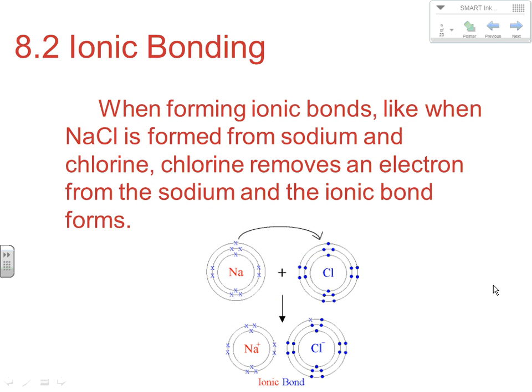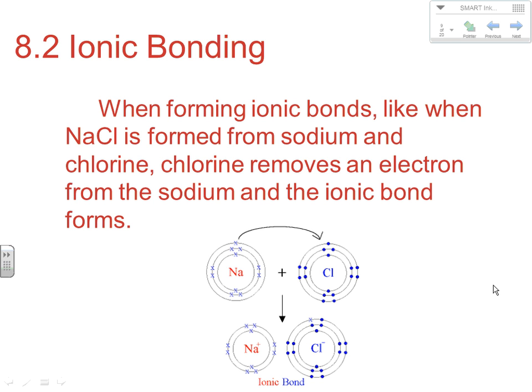Now, in forming ionic bonds, like when NaCl is formed from sodium and chlorine, chlorine removes an electron from the sodium and an ionic bond results. So your sodium ion, which has a very low ionization energy, so it's relatively easy to remove that electron, comes together with your chlorine ion. And you remember your chlorine ion, its electron affinity, very exothermic. So the energy that is spent to pull is more than made up for by the energy that is released when chlorine absorbs that electron, and you end up with a lower potential energy, more stable situation with Na+ and Cl-. They're oppositely charged, they attract, and you end up with what's called an ionic bond.